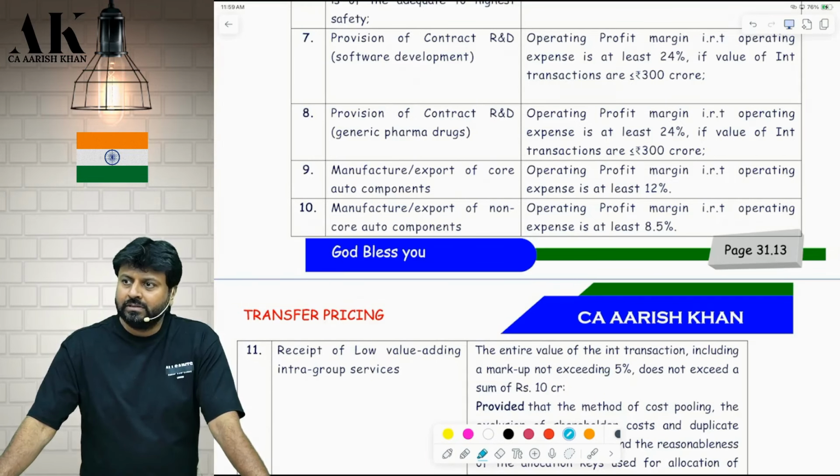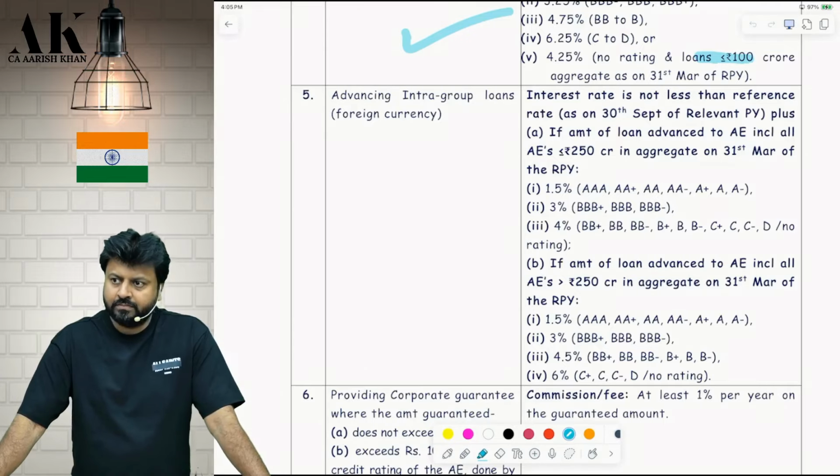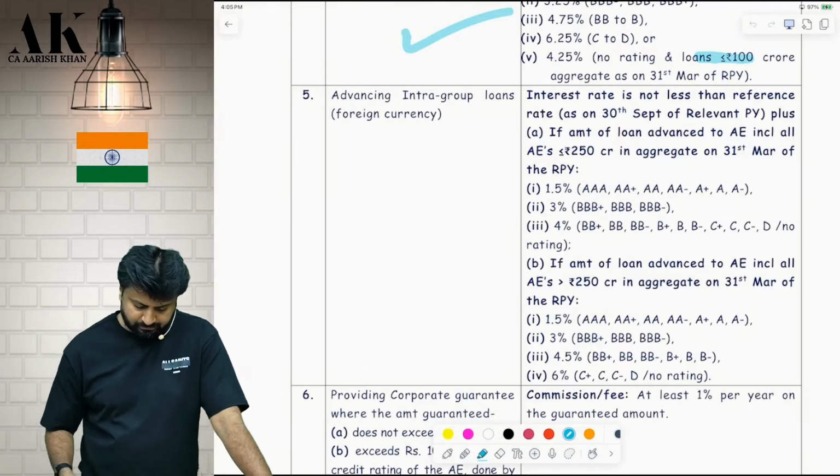Okay? We will try to practise hard, don't worry. Let's go ahead with the next part. 5th point. Advancing intra-group loans in what? Foreign currency.